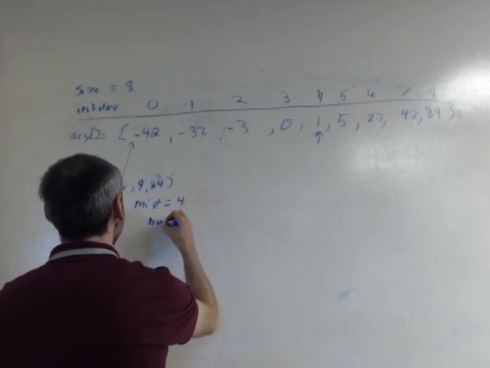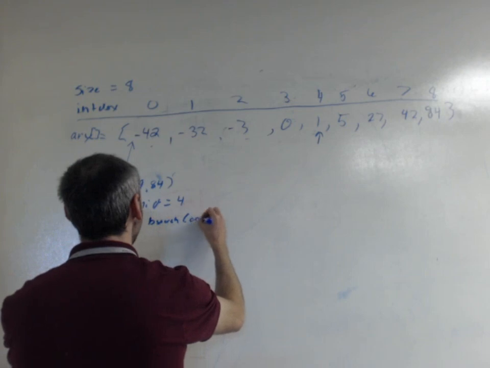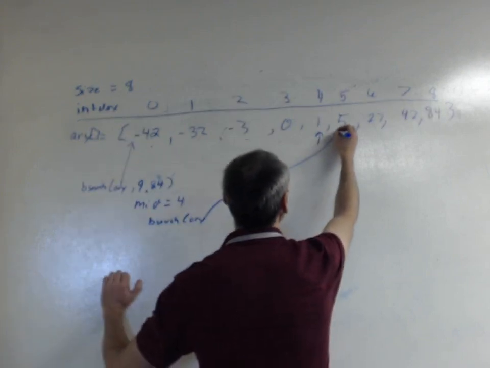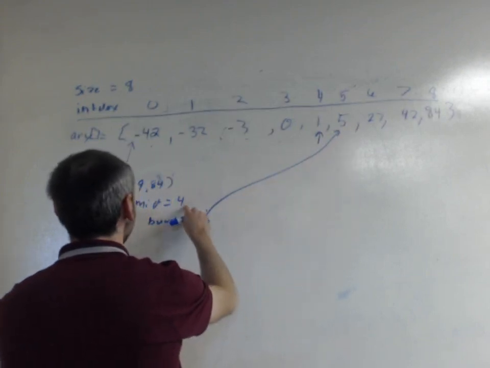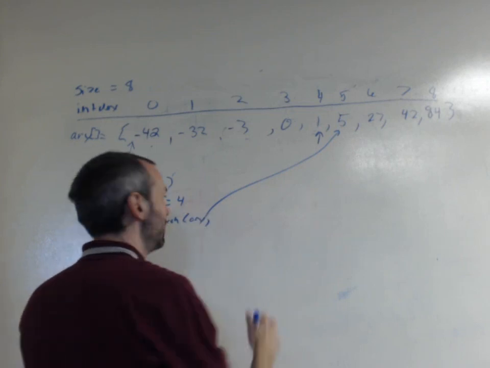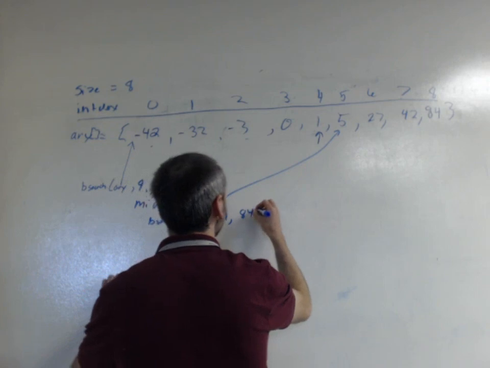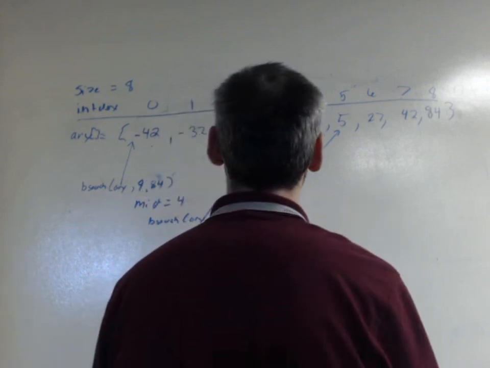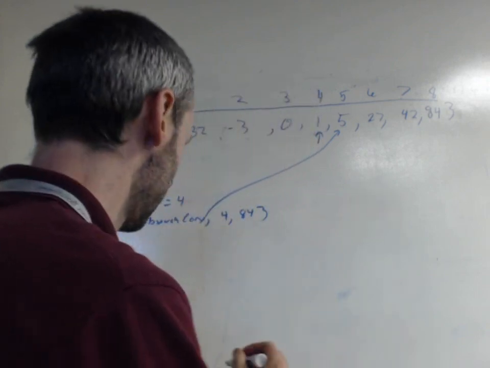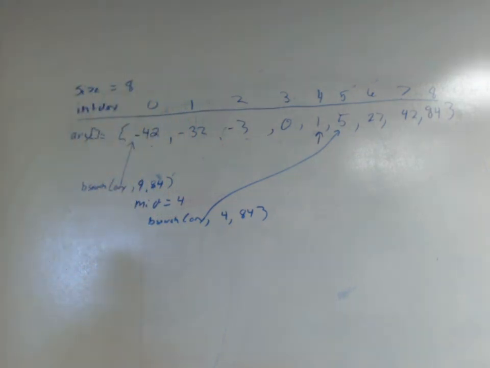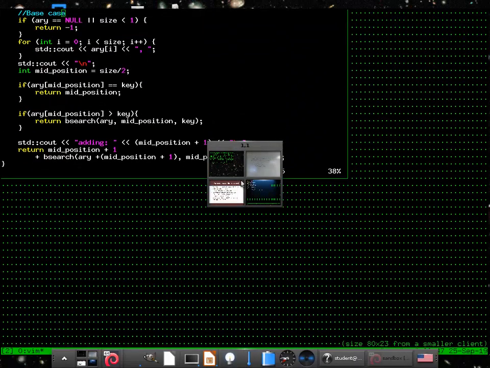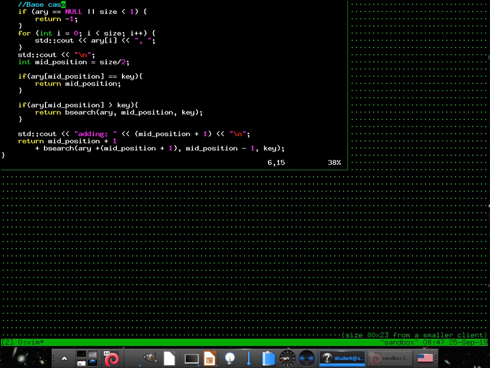So then we're going to call B search of array pointing to the 5. And we passed, what, we just passed mid? And then we're still looking for 84, is that correct? 1, 2, 3, 4. That looks correct, kind of. But last time we passed 3.